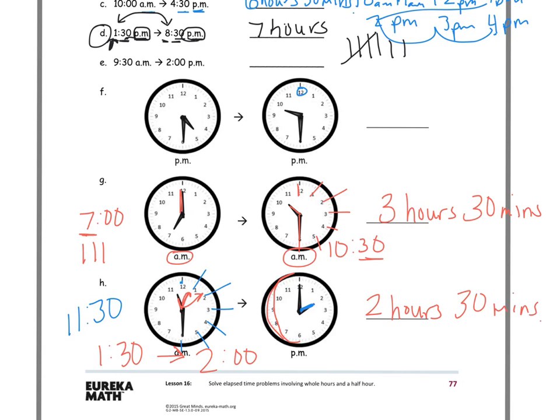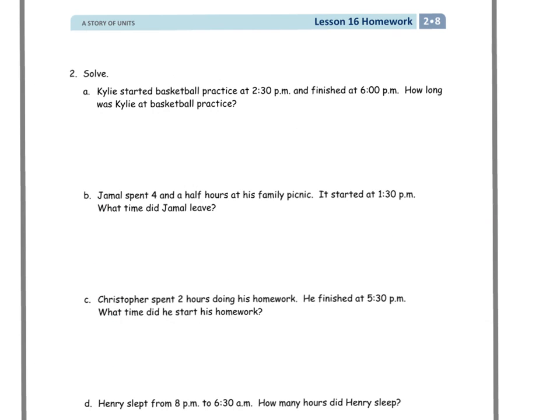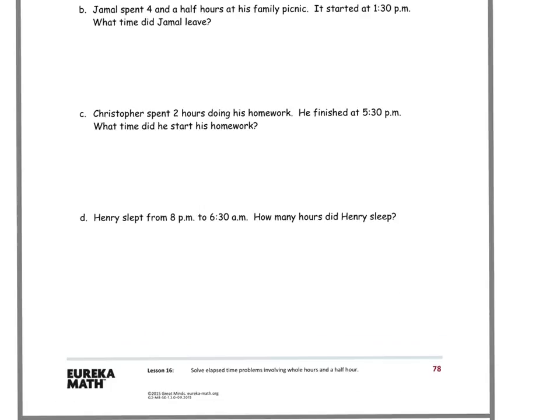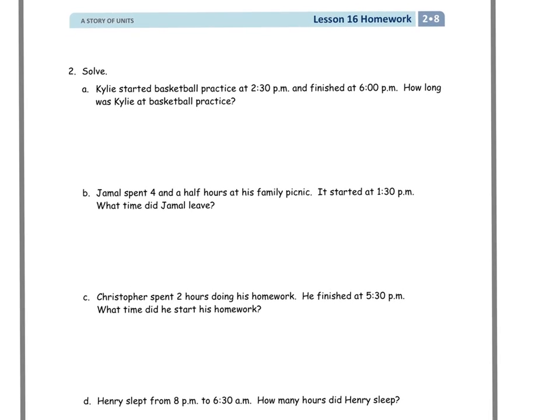So let's take a look at page 2. We got some word problems here, and there's 4 of them, so I'll try to take on 2. We'll see how this goes. So let's do A. Kylie started basketball practice at 2:30 p.m. and finished at 6 p.m. How long was Kylie at basketball practice? So I'm starting at 2:30 and I need to get to 6 p.m. So I'm going to show this using the arrow way because it helps me.